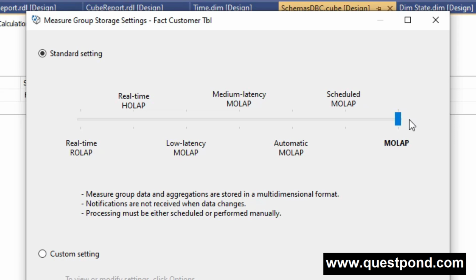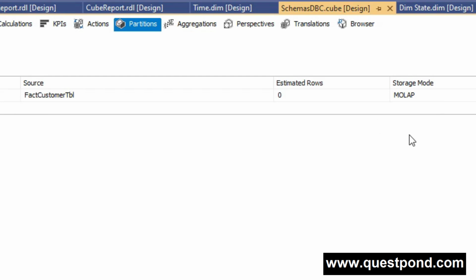MOLAP is the most used default storage type, as you can see here also. By default this storage type has been selected automatically, that is MOLAP.